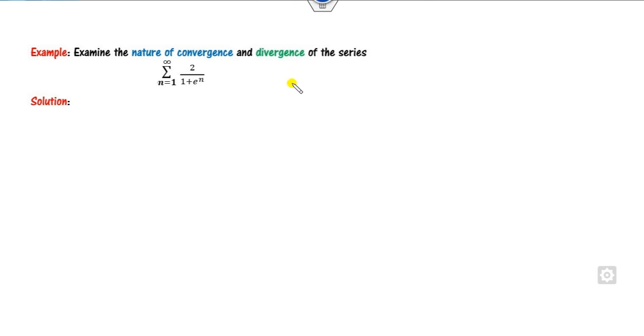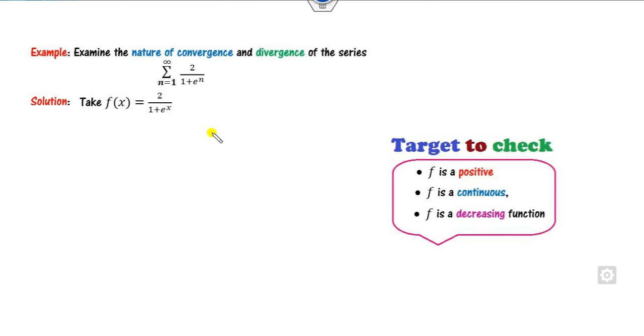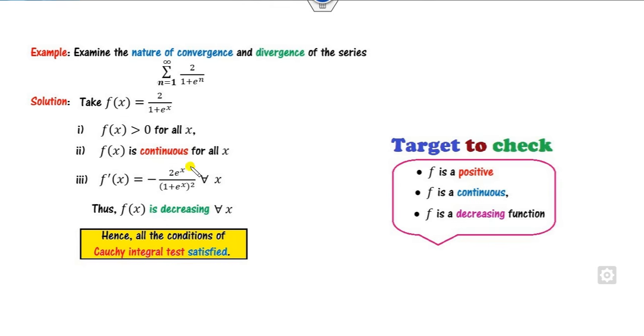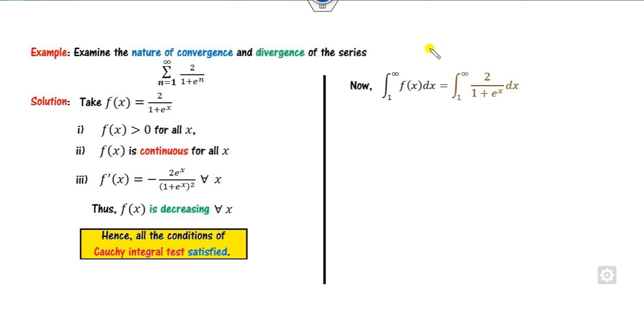Look at one more example. Again, I can take f of x, which is clearly a positive number. The exponential function is always continuous. And if you take the derivative, it comes to be here. Because of this negative sign, it is always less than 0 whenever x is greater than or equal to 1.